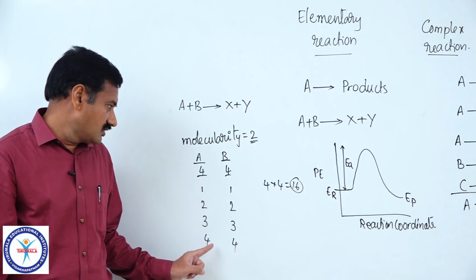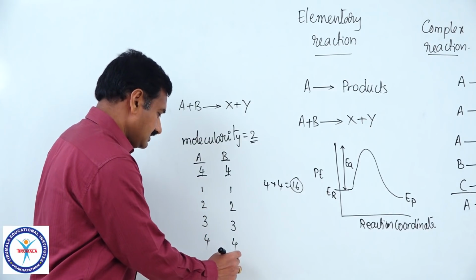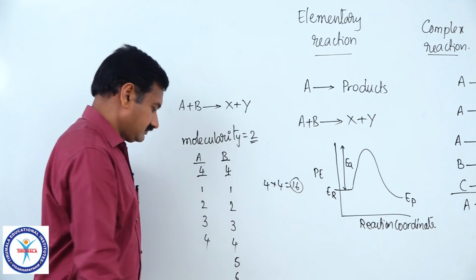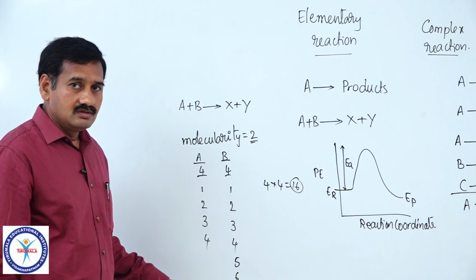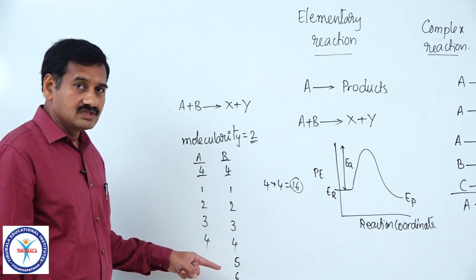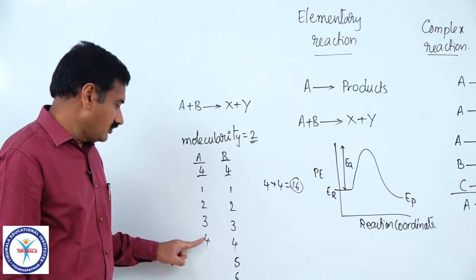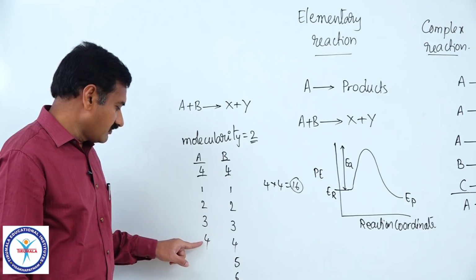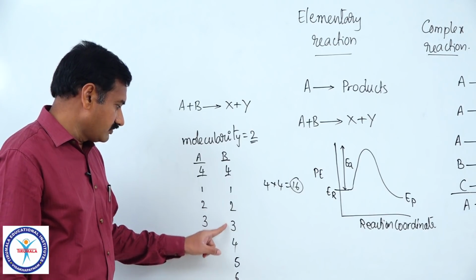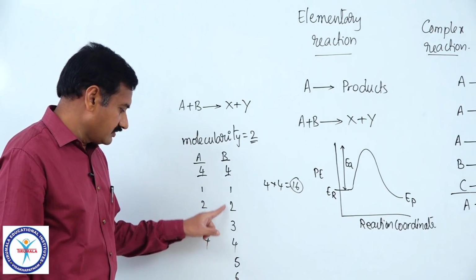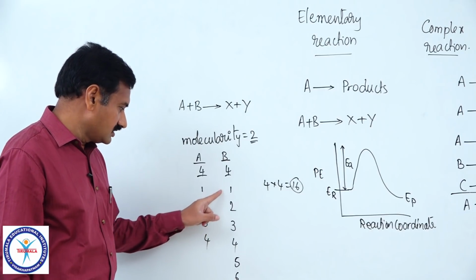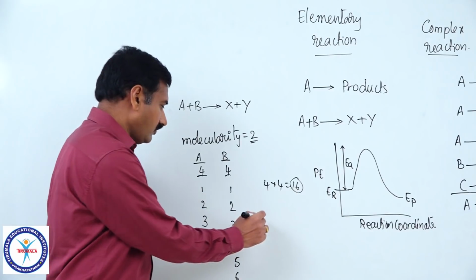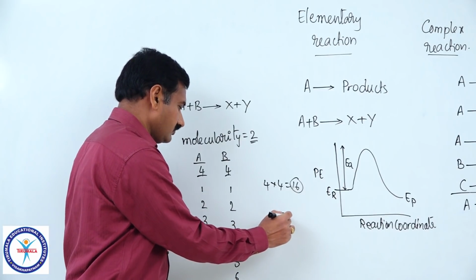Now, I am keeping the concentration of one of the reactants constant, meaning the number of molecules of A remains 4, but B is taken as 8: 5, 6, 7, 8. Then what about the number of collisions now? Each molecule of A is involved in collisions with all these 8 molecules of B. The first molecule makes 8 collisions, the second 8, the third 8, the fourth 8. So, total now 4 into 8 is equal to 32.